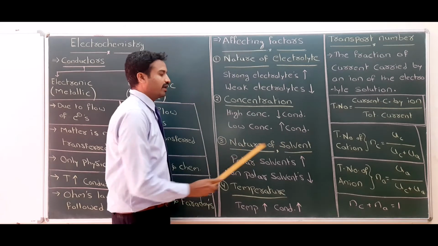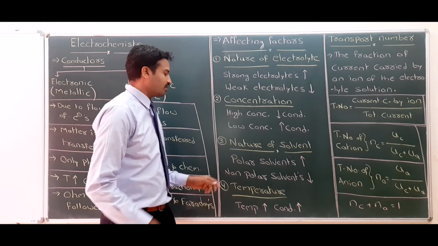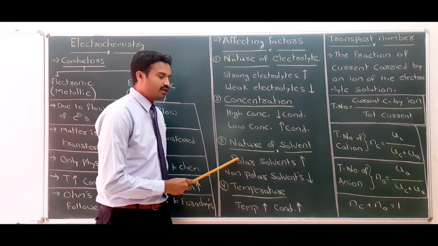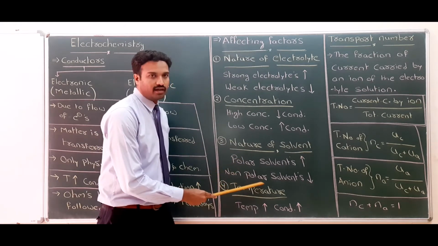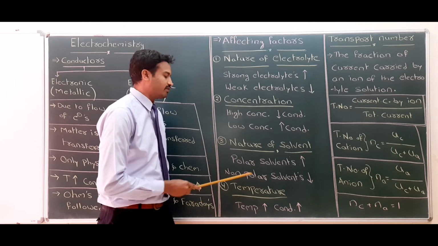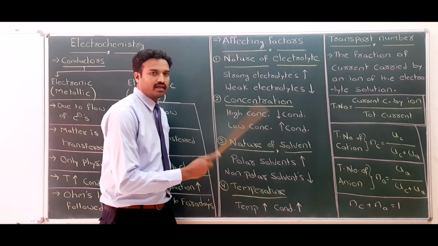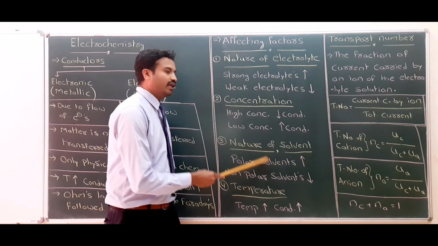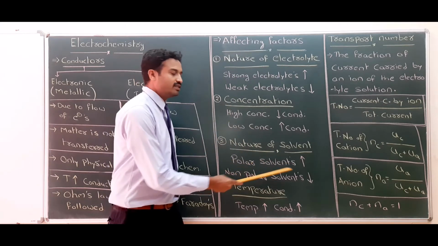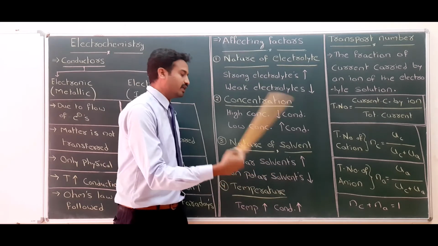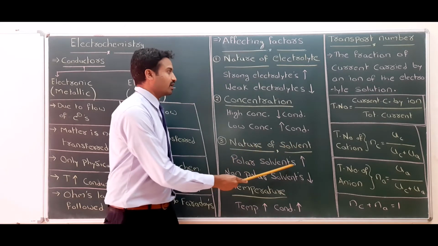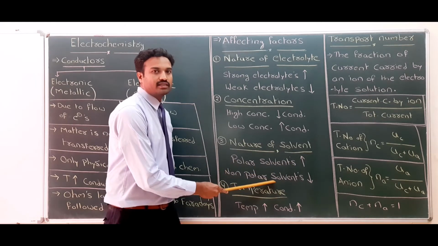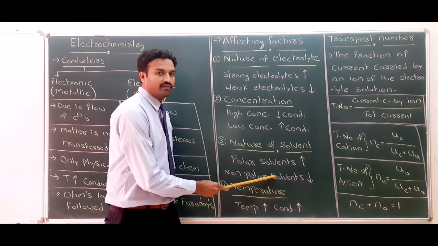Next one, nature of solvent. Here the nature of solvent is polar solvent or covalent solvent. Polar solvent and non-polar solvent. Non-polar solvents are nothing but covalent solvents. Polar solvent means one which contains poles, charges. In polar solvents, ionization increases, so the conduction value also increases. In non-polar solvent, ionization is very less, so conduction is very less.